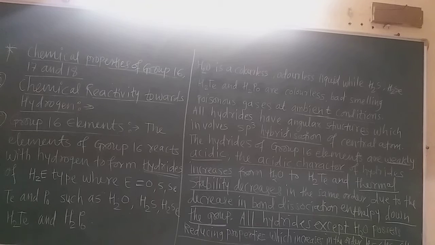All these hydrides, except water, which is the hydride of oxygen, are poisonous gases. Except water, all the other hydrides, hydrogen sulfide, selenium hydride, tellurium hydride and polonium hydride, are poisonous gases.